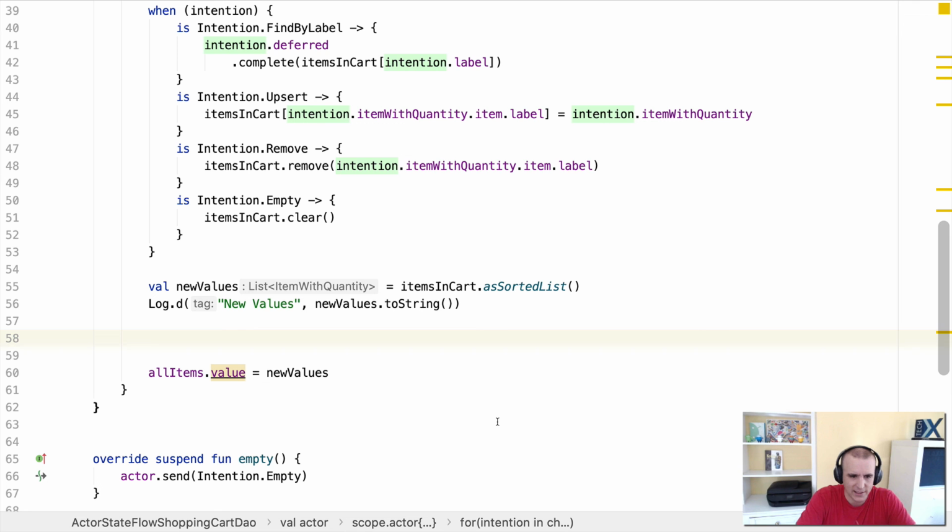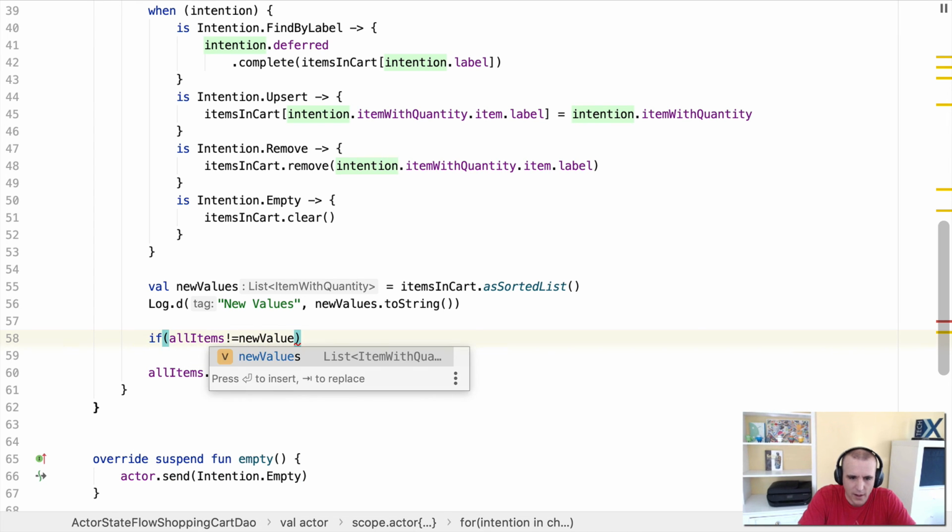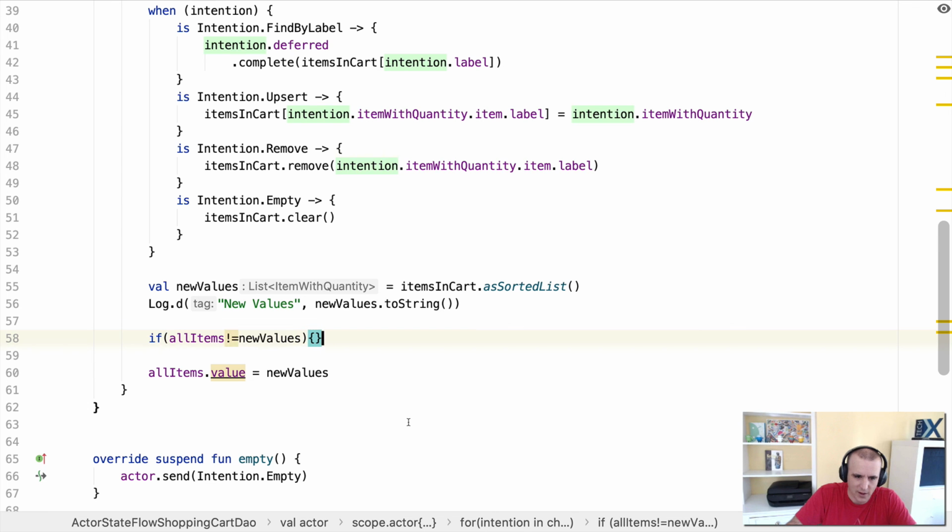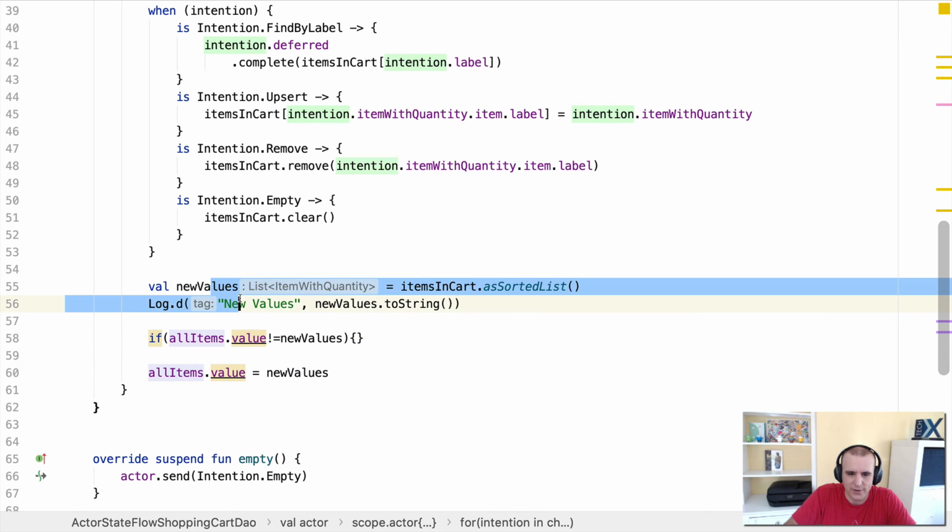But if that wasn't the case, what you could do is you could say if all items is not equal to new values. So it's actually not all items, it's going to be all items.value. What this is going to do is say all the items that are currently there, let's compare it to the new values we computed.